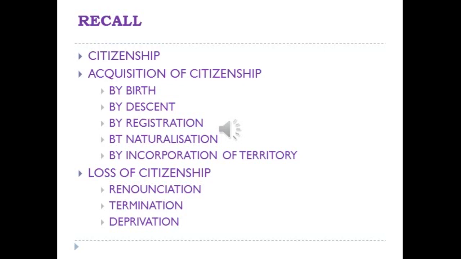Then, how can a person lose his citizenship? There are 3 ways. What are they? Renunciation, termination and deprivation. So we discussed citizenship, the Citizenship Act of 1955, acquisition of citizenship and loss of citizenship in our previous class.